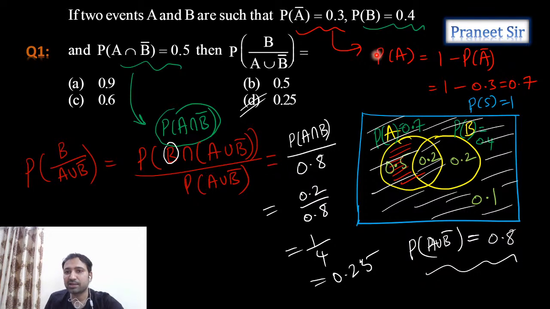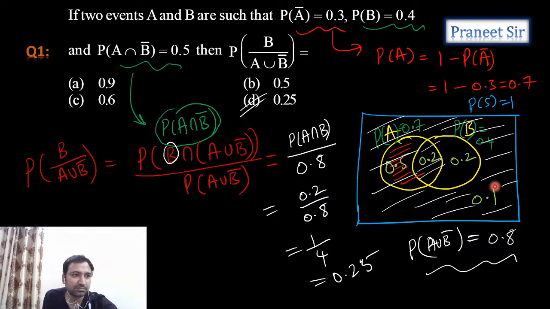Right, so guys, let's see what we are doing here. Probability of A we calculated through probability of A complement, which is 0.7. Then probability of A intersection B complement, in the Venn diagram we denoted in red color. It means it should be in A but it should not be in B. So that is this red color part, which is 0.5. If this is 0.5 and this whole thing is 0.7, this common part, A intersection B, is 0.2. The remaining part in this total is 0.4, and other than this, the remaining part is 0.2. Neither A nor B part is 0.1.